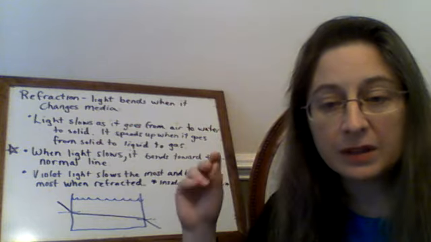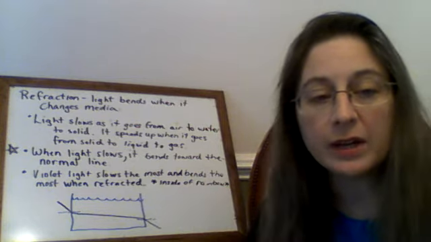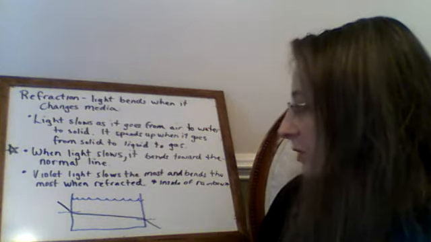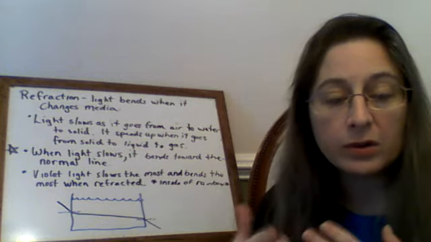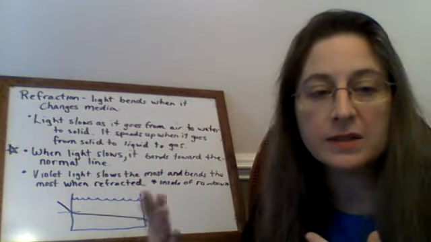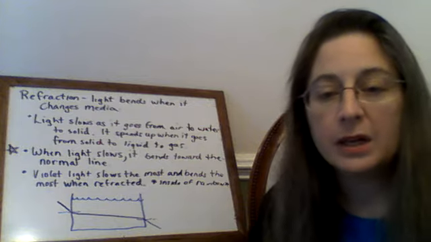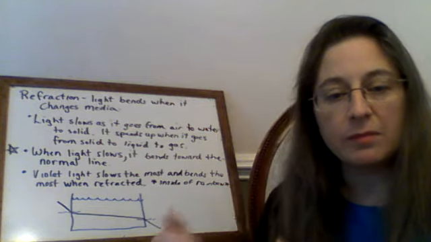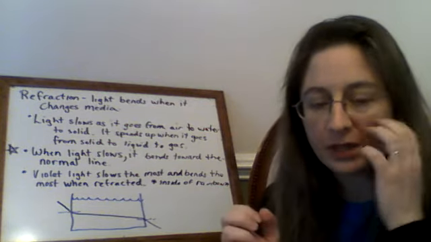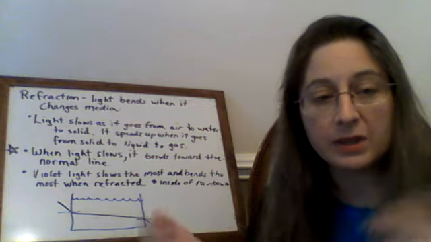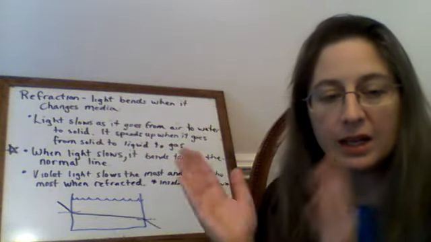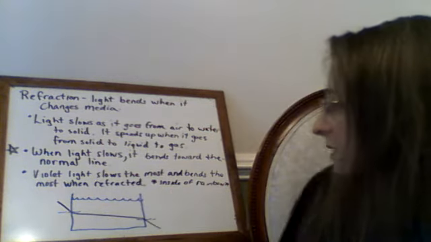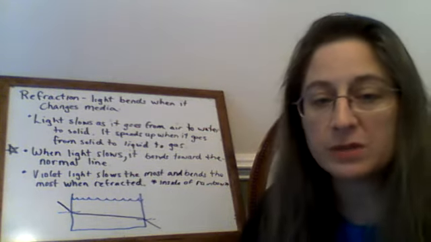The different colors of visible light have different wavelengths, and that means they have different frequencies. And so violet light will slow down more than the other colors. Red light is least affected by changing medium, and so it will slow down less. When they change medium multiple times, they can be spread out enough because of that change in speed that we see them each individually instead of all the colors together added up as white light. So violet will slow the most, and it also bends the most when it's refracted.